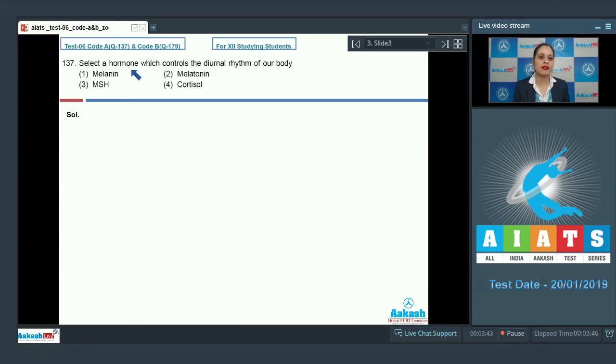Question number 137. Select a hormone which controls the diurnal rhythm of our body.